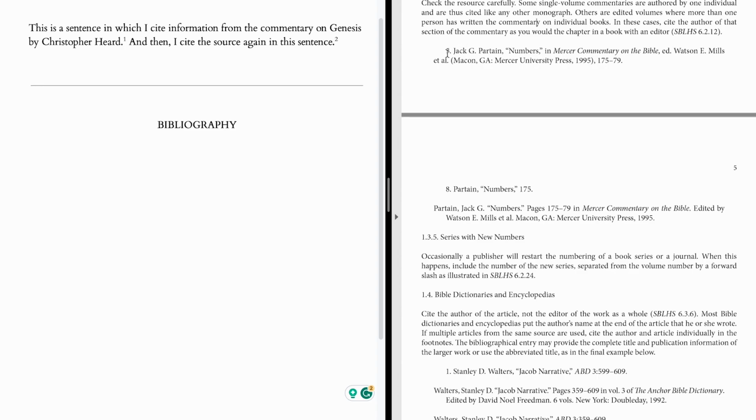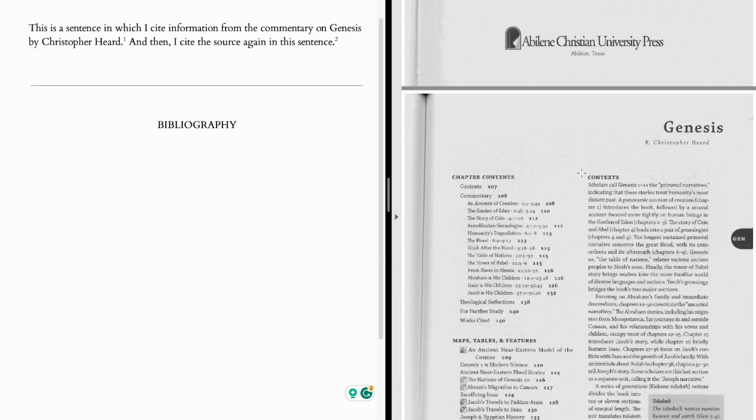And so again, you can see here what a footnote looks like, a short footnote, and then the full bibliography entry. This is the same kind of information we're used to finding in other places: author's name, the title of the specific chapter or commentary, and then the information on the book as a whole. So let's go through and add this information as we need it. As I said, we're going to begin first with the author's name and the title of the specific chapter or commentary that we're citing. So it should look like that.